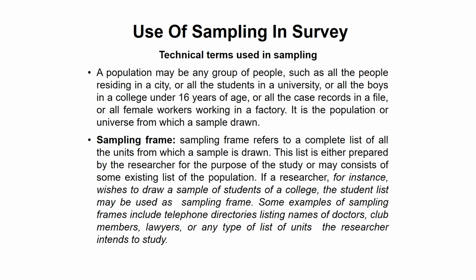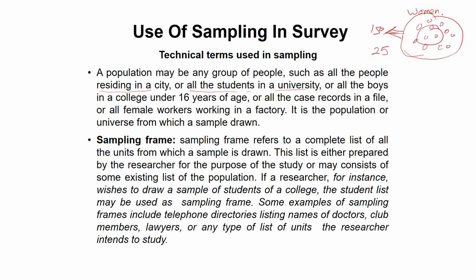A population may be a group of people, such as all the people residing in a city or all the students in a university. In our case, all the women who are working in this institution are the population. Out of that population, or universe, of 150, the researcher chose 25. So the 25 is the sampling unit and the 150 is the population. The population shares the same characteristics and the same identity because all of them are working in this institution.